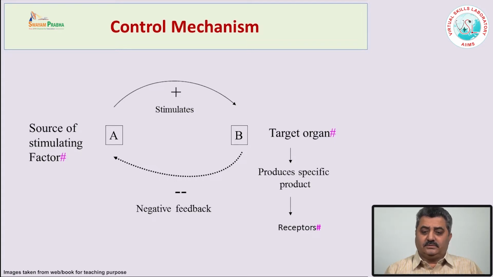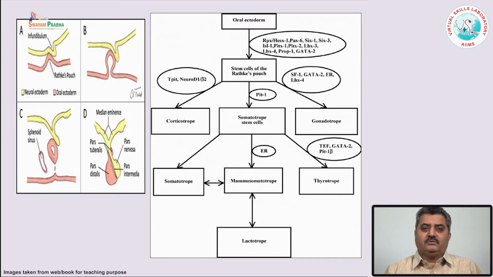which cause the actions in different tissues. As we know, the pituitary gland has two parts. One is the adenohypophysis, which is also known as the anterior pituitary, and the posterior pituitary is known as the neurohypophysis. Both of them develop from different parts. The anterior pituitary, the adenohypophysis, develops from the branchial arch, whereas the posterior part is a part of the brain. Both grow and meet together and form the pituitary gland.